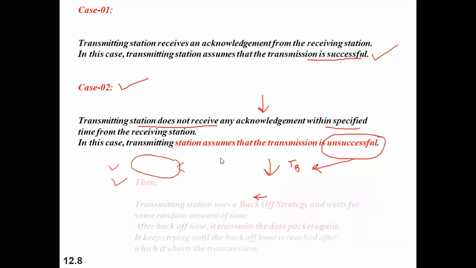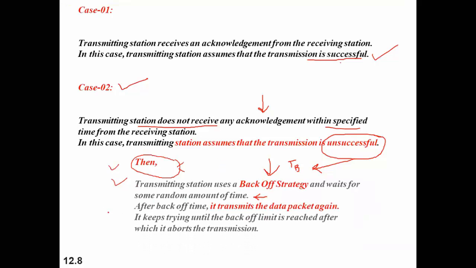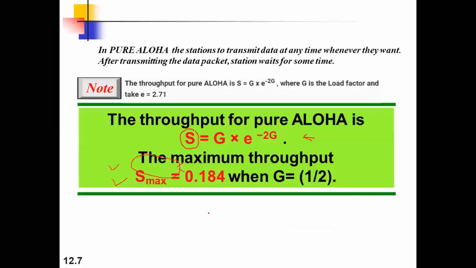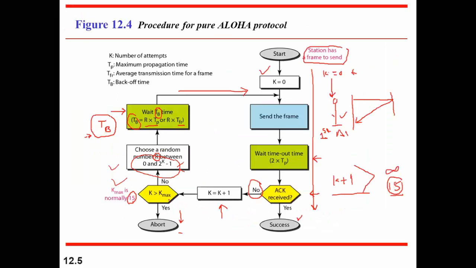So after that back-off time, it transmits the data packet again if there was an unsuccessful transmission, and it will keep on trying. And for how long it will keep on trying, we kept that value as 15 in our previous example. You can see that value is 15 over here.